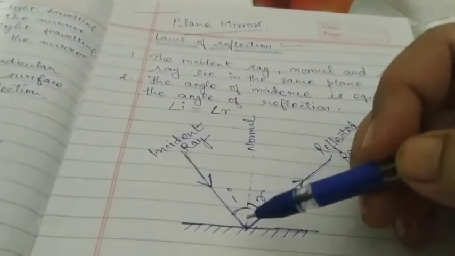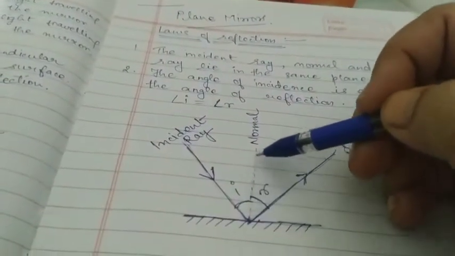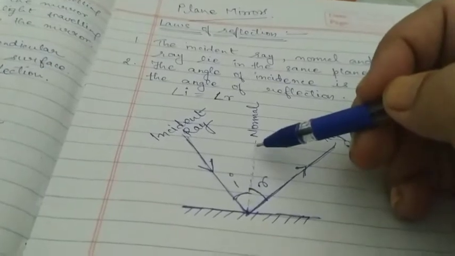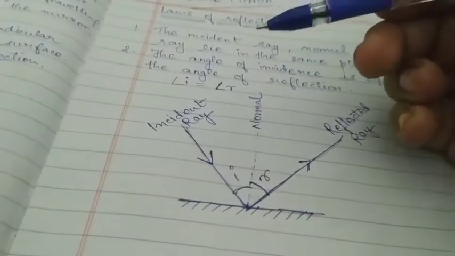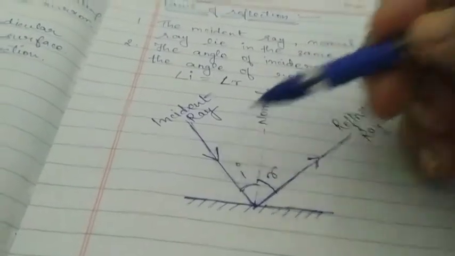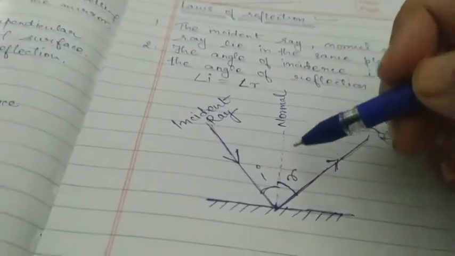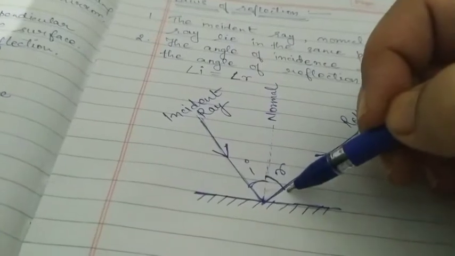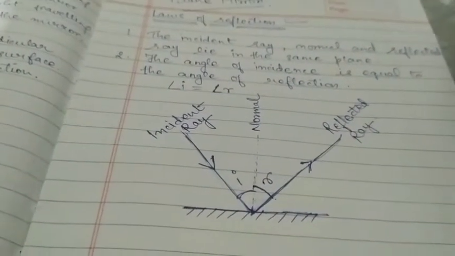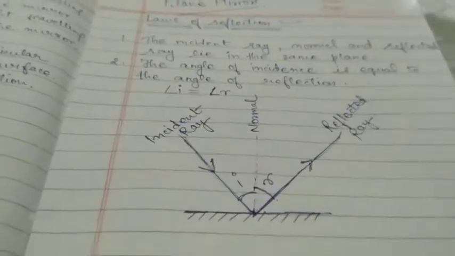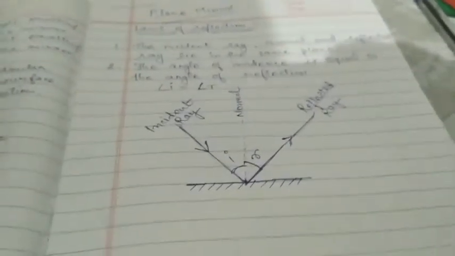Then from this line you can use a protractor and draw some angle, say 30 degree. Suppose you draw this line at 30 degree. Then this angle should also be of 30 degree. So just take some time to understand this.